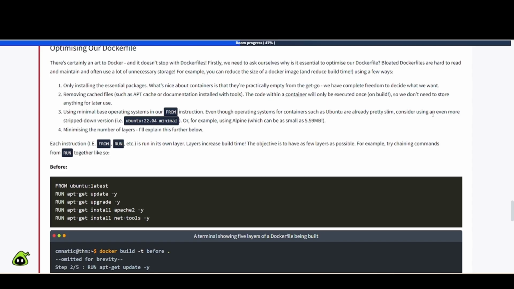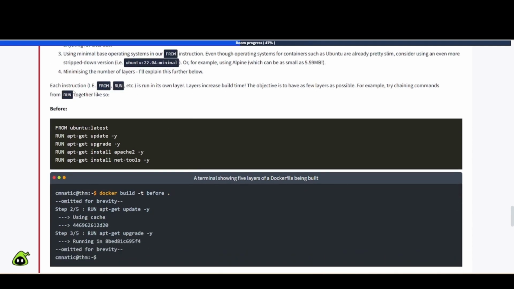consider using an even more stripped down version. So an example would be ubuntu:22.04-minimal, or for example using Alpine, which can be as small as 5.59 megabytes. Number four, minimizing the number of layers. I'll explain this further below. Each instruction, for example FROM or RUN, etc., is run in its own layer. Layers increase build time. The objective is to have as few layers as possible.